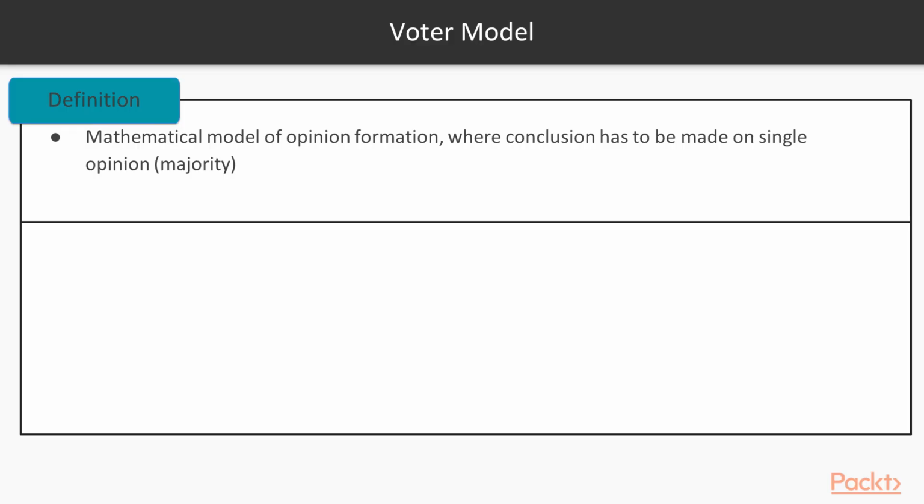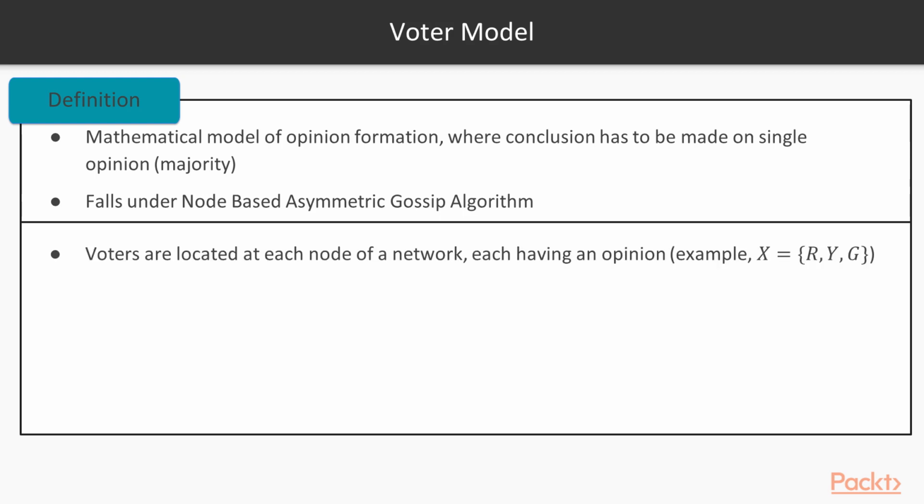So the Voter Model is a mathematical model of opinion formation where a conclusion has to be made on a single opinion based on the majority. It falls under the node-based asynchronous gossip algorithm, where two nodes are triggered at a point and they pair with each other to exchange the information. Voters are located at each node of the network, each voter having an opinion. Let's say for the sake of argument, we have three possible opinions: red, yellow, and green.